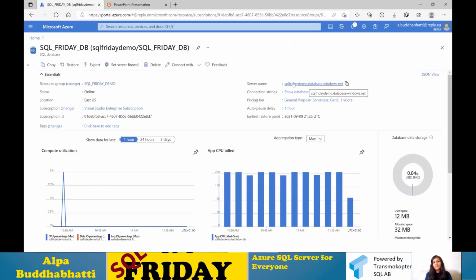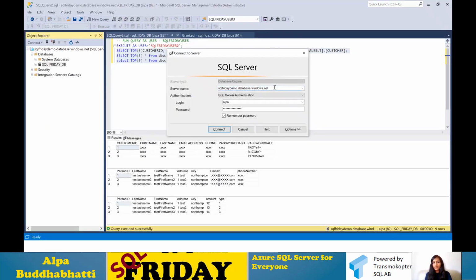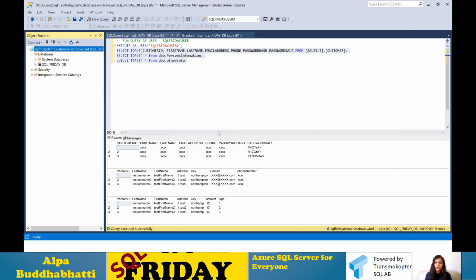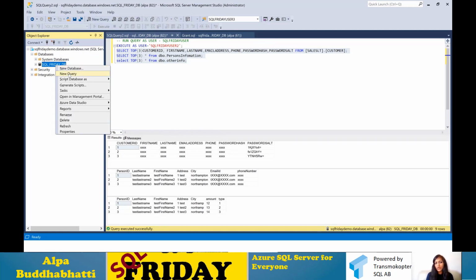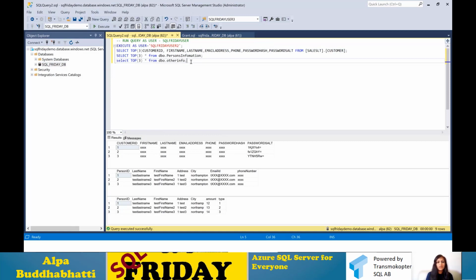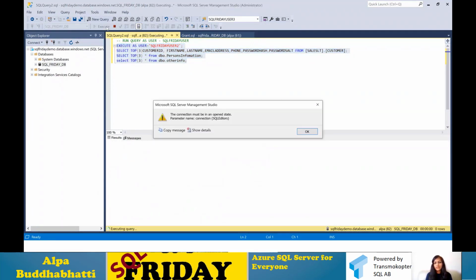And this is your server name. You just need to copy it here, add it as the server name, and then add your username and password. By just clicking here, you are now able to connect to your Azure SQL database from your local Microsoft SQL Server Management Studio. And you query it the same way as you would in an on-premise SQL database or other database. You create a new query, you can change the database here, and select here. So you can see that I'm just selecting for that user.